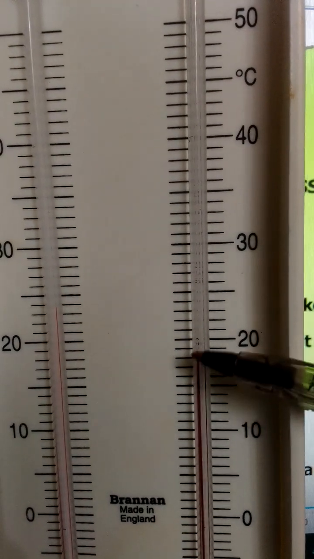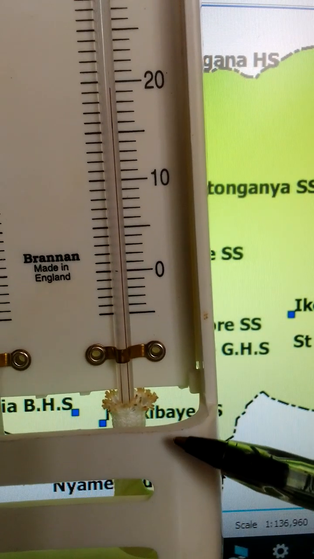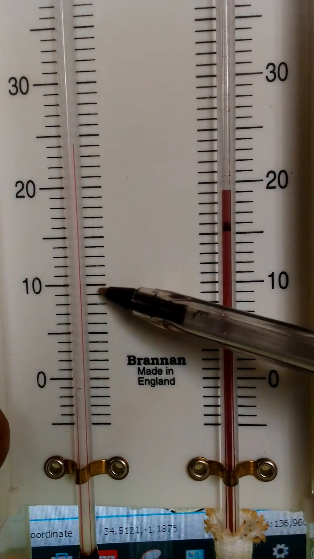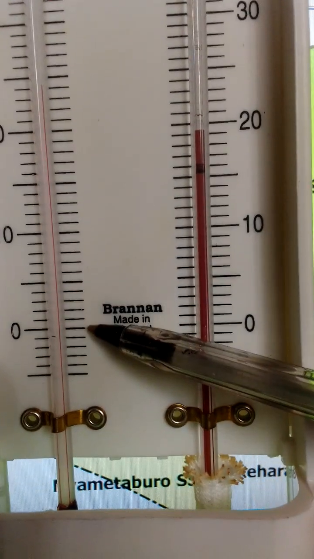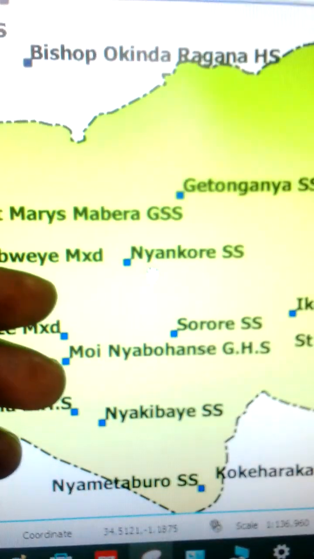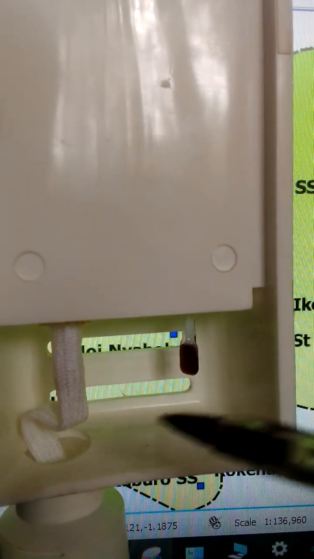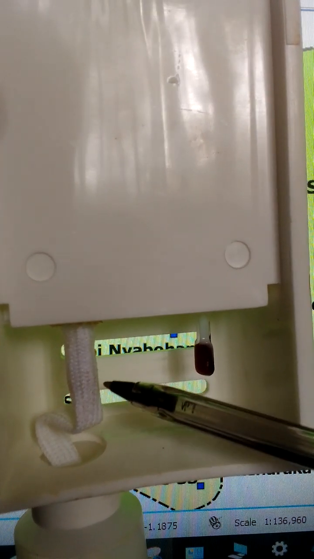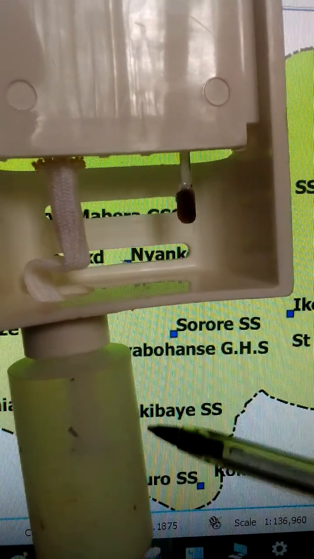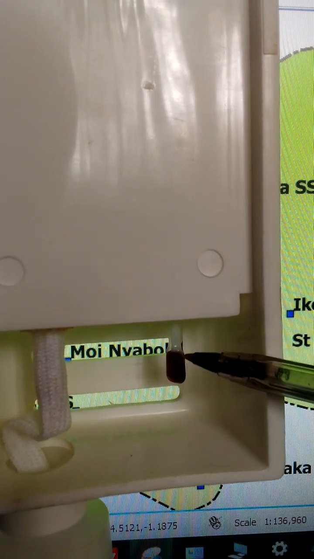This one here is the wet bulb thermometer. It has a muslin cloth wrapped around the bulb, and this one here is the dry bulb thermometer. It does not have a muslin cloth. The two thermometers are mercury in glass. One of them has a muslin cloth wrapped around the bulb with a wick immersed in distilled water in this container. But the dry bulb does not have anything around the bulb.